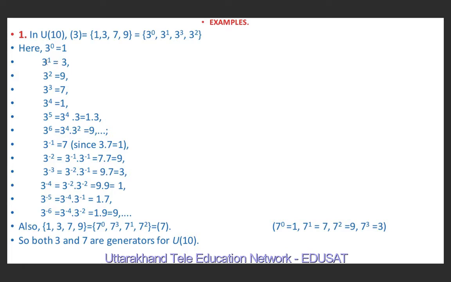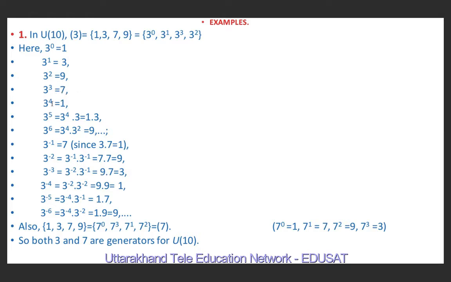So to write 3 raised to power 1, we write 3. If we divide it by 10, the remainder is 3 here. For 3 square, meaning 3 into 3, 9. If we divide 9 by 10, the remainder is 9. 3 cube means 27. If we divide 27 by 10, the remainder is 7. So I have written 7 here.